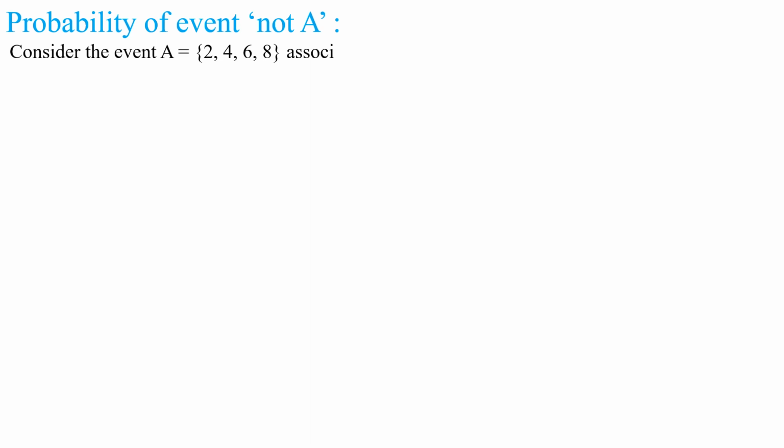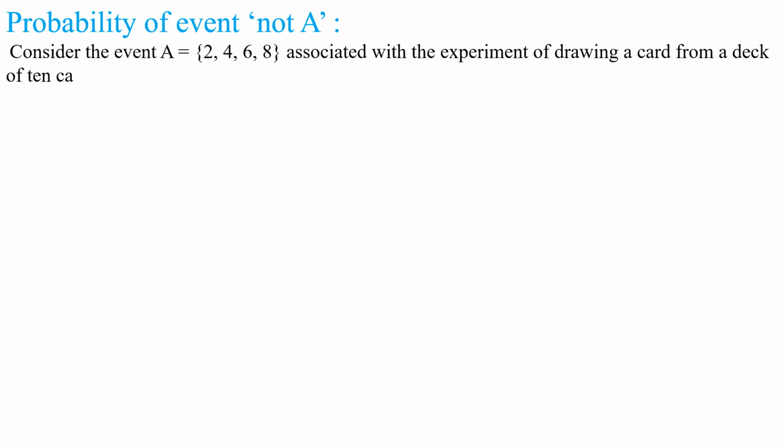Right. Now come to the last point, that is probability of event not A. Consider the event A is equal to {2, 4, 6, 8} associated with the experiment of drawing a card from a deck of 10 cards numbered from 1 to 10.